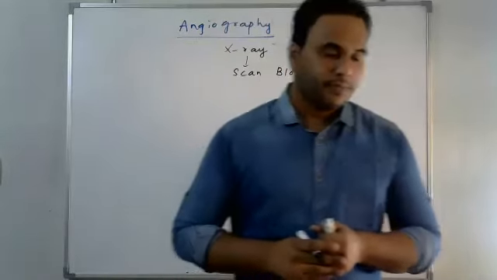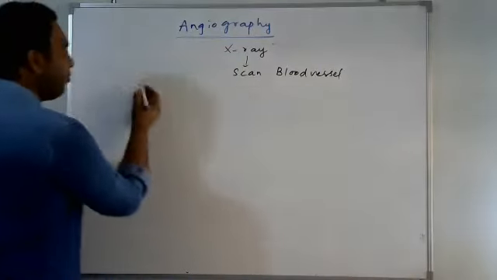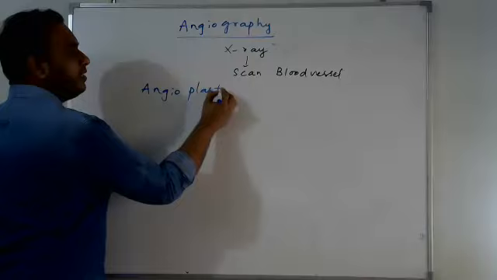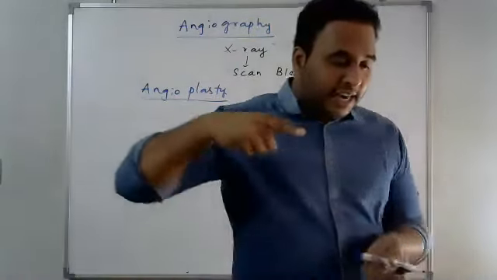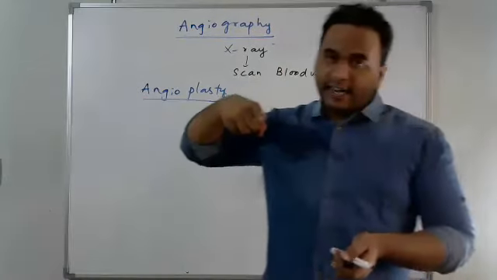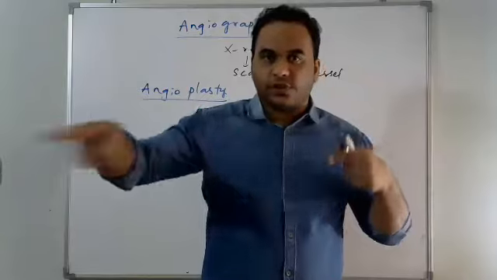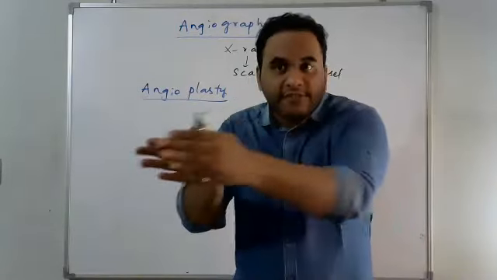Got it? And also angioplasty. One more. It's a treatment method. Angioplasty means a technique of sending a catheter. A catheter is a long needle-like structure which is sent into the blood vessel to clear any narrowing.